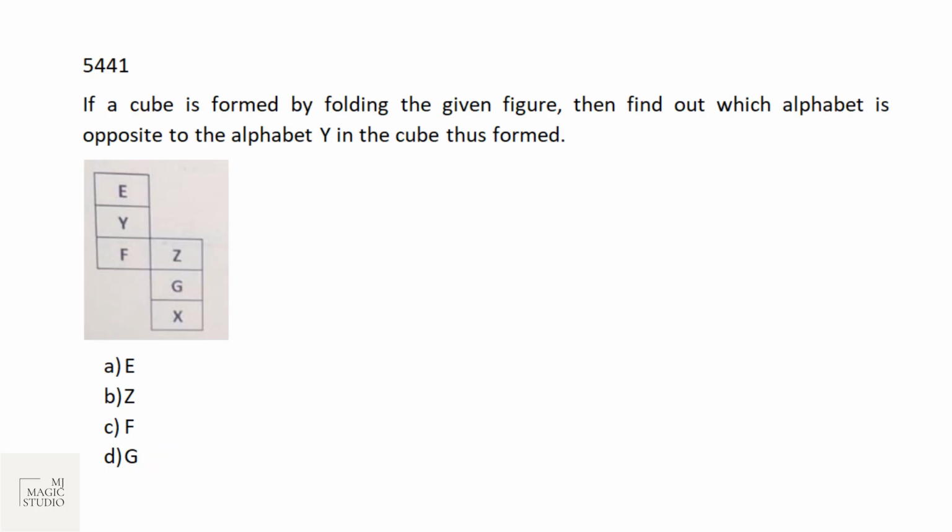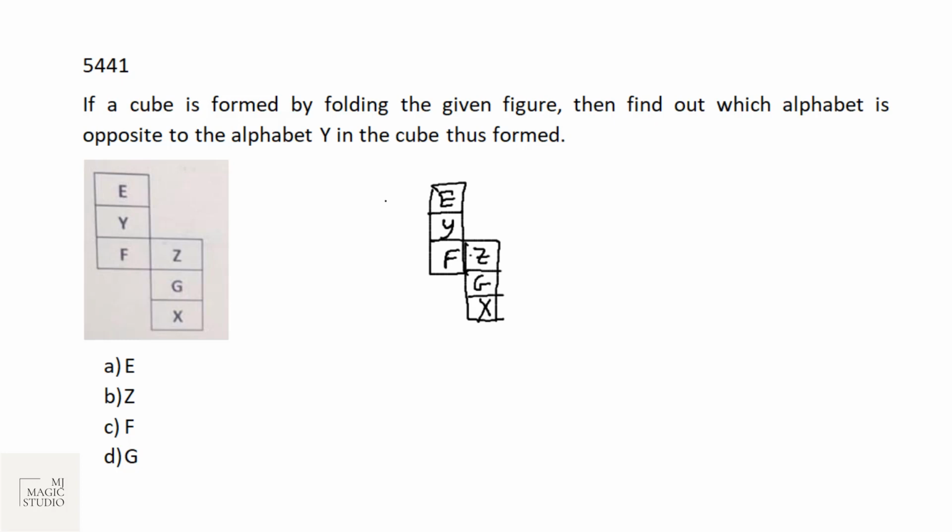Now I've taken a few non-verbal reasoning questions. This is a question from cube folding. If a cube is formed by folding the given figure, I'm drawing it again because marking on that E, Y, F, Z, G, X. Then find out which alphabet is opposite of Y.